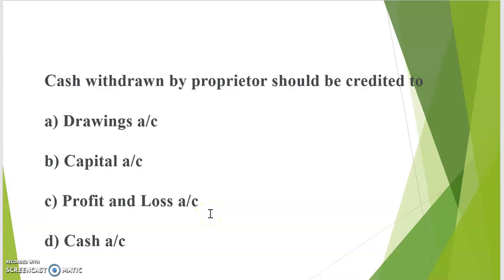Cash withdrawn by proprietor should be credited to: option A, drawings account; option B, capital account; option C, profit and loss account; and option D, cash account. So the correct answer is cash account. It is drawing withdrawn by the proprietor, so it is credited to cash account. When he withdraws the cash, it should be recorded on the credit side of cash account.